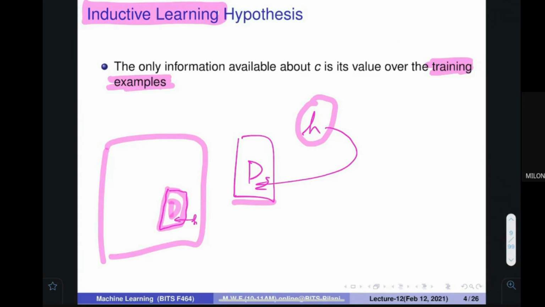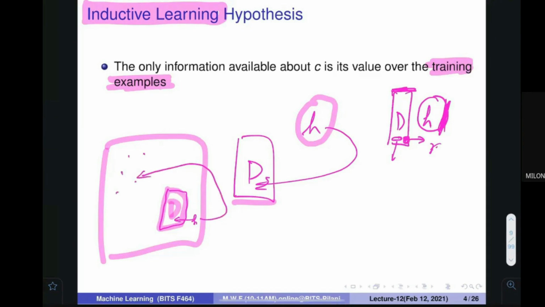If a database is given to you and a hypothesis is given to you, and for any example here I ask you what is the target value, it is not wise to use this hypothesis to find out the value, because it may be wrong. When an example is given to you in the table, you should go and find the right value there, because that is the right value. In these cases, you should not apply the hypothesis. Whatever hypothesis you learn, you apply for the places where your data is not available. So you would be applying it here. Your hypothesis is for this particular space.